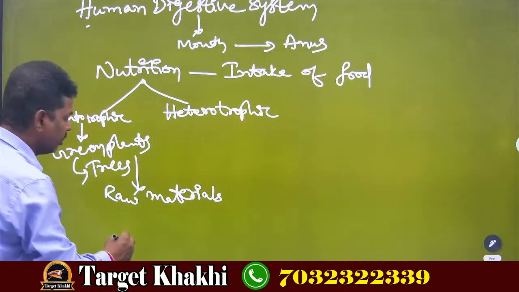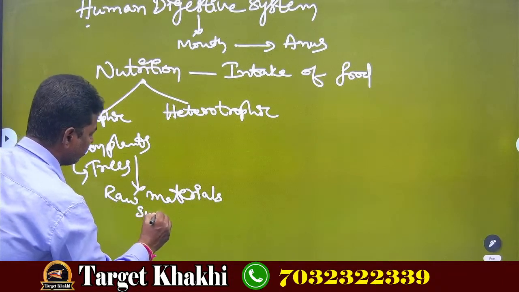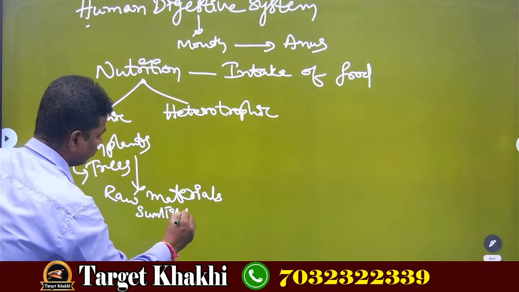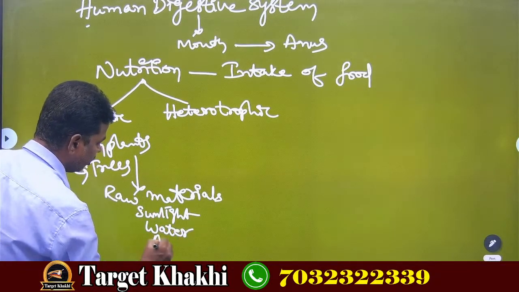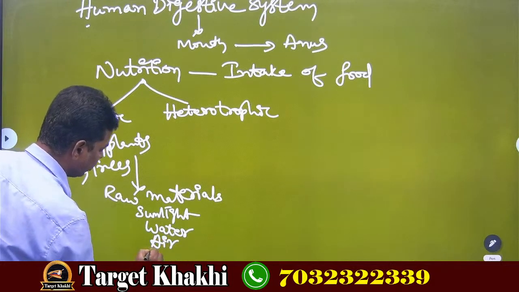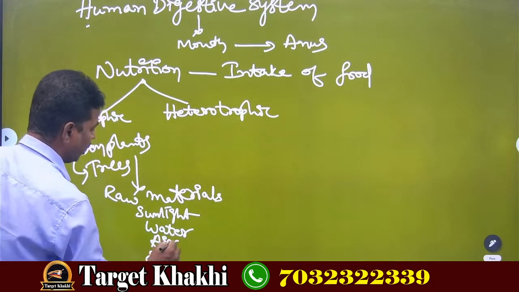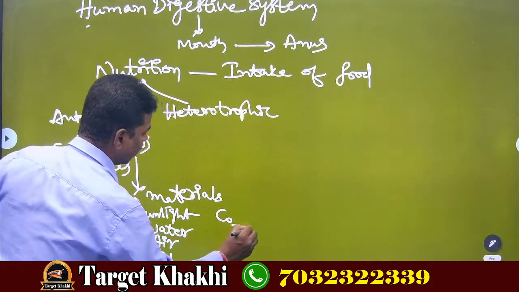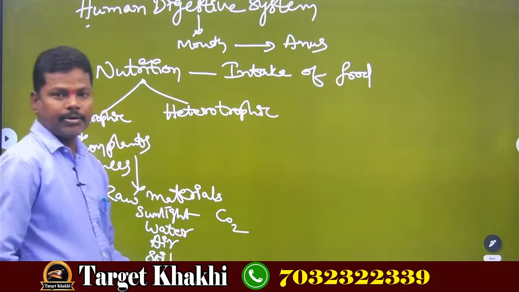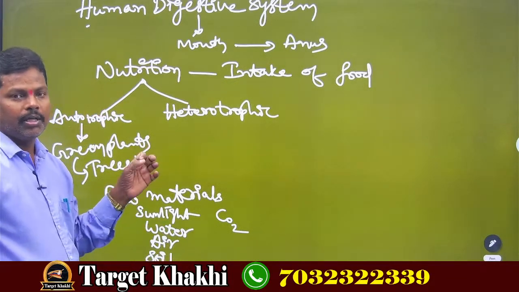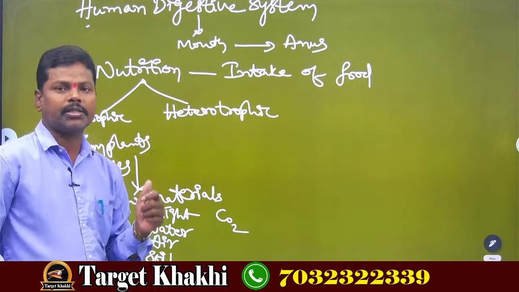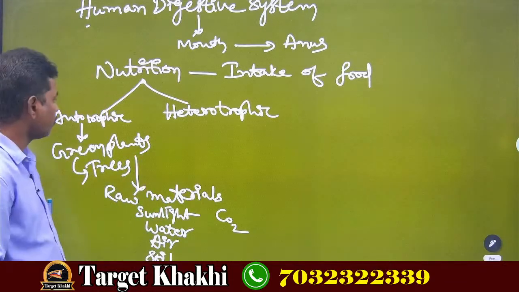They are nothing but sunlight, water, air and soil, and the last one is carbon dioxide. By using these raw materials, plants prepare their own food during daytime by the process of photosynthesis.